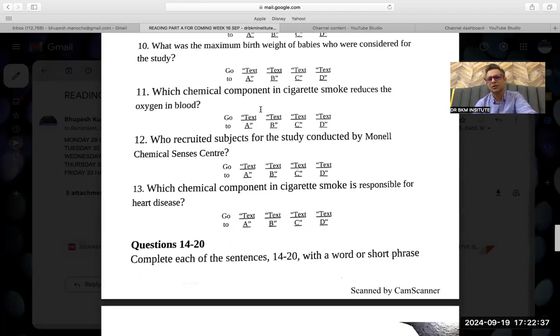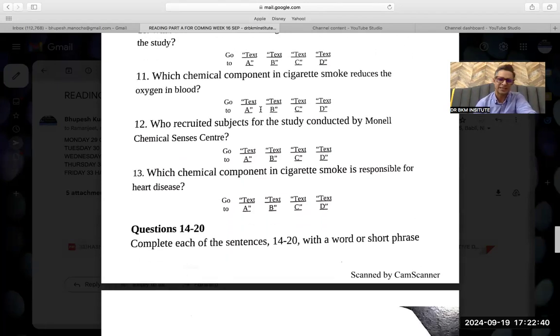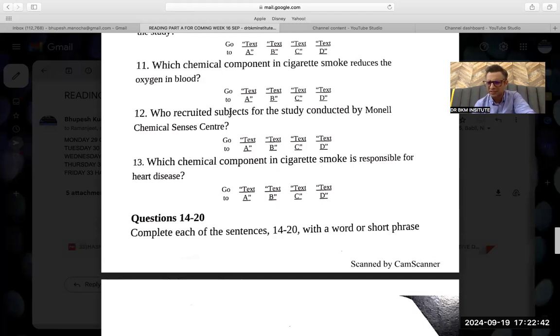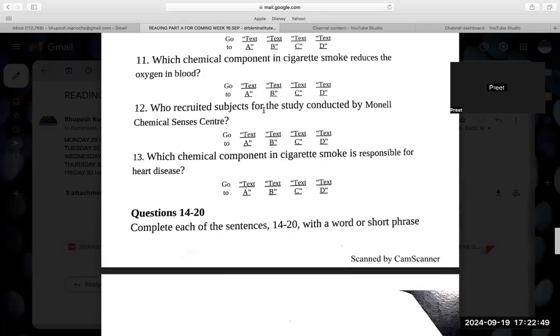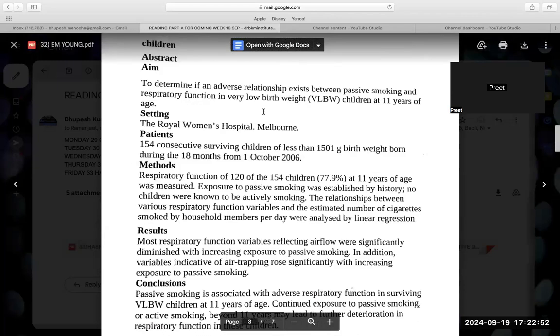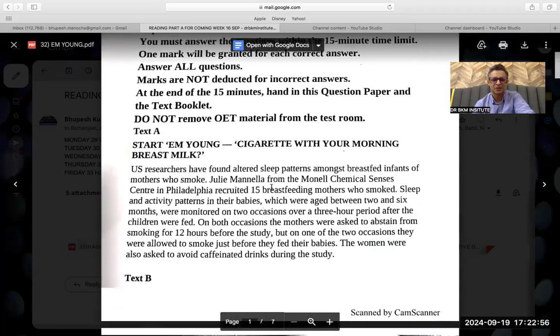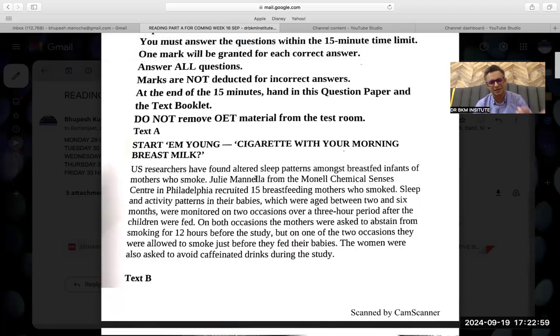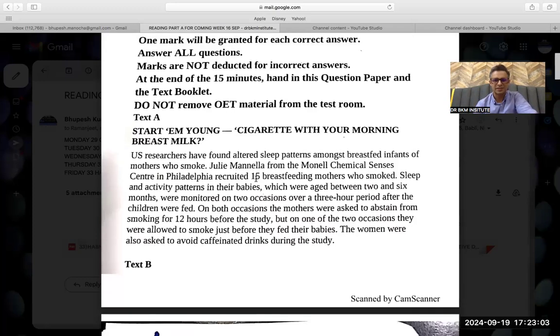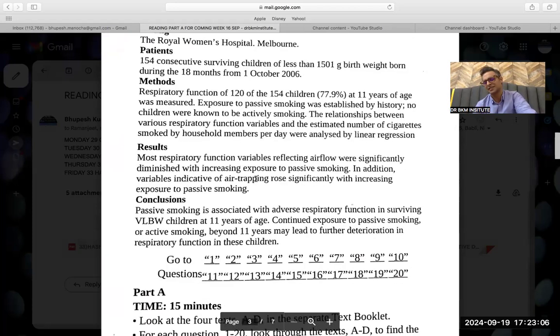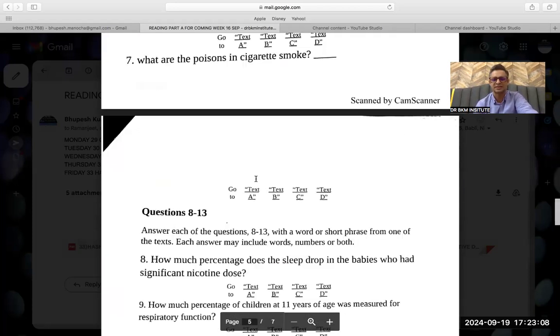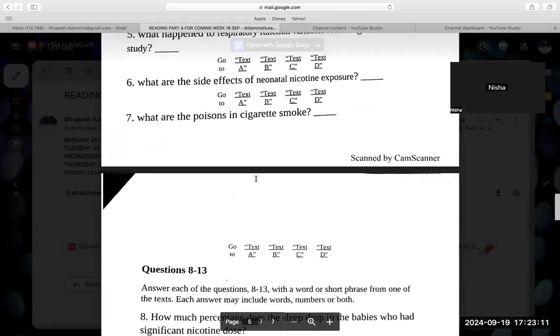Okay. Which chemical component, oxygen in the blood? That was again the same. Who recruited the subject? Is it researchers or what? I couldn't find it. Paragraph 1, text A. The name was this one. I just messed up with the name. Who recruited this person? I couldn't see the name of any person. See, it's so easy. Some questions are easy. Even then, you have to see it with patience, and then go along to the next.